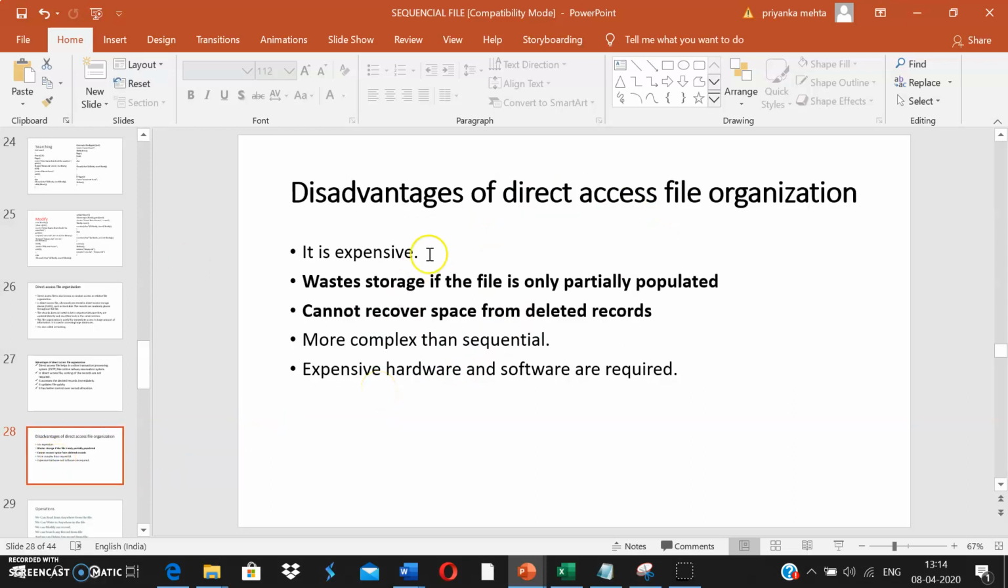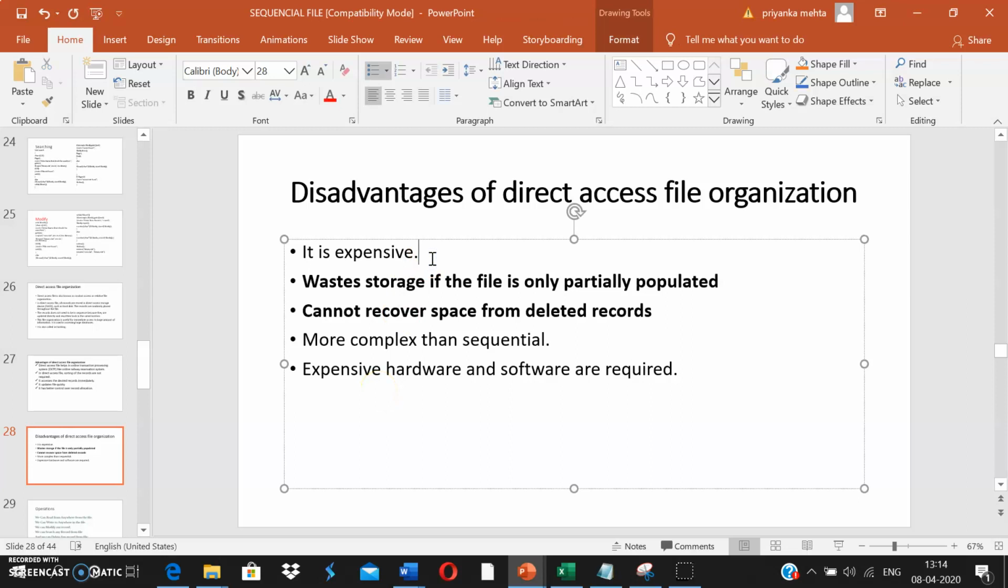The disadvantage of this file organization is that it is expensive. It requires both extra hardware and software to implement it. Moreover, the concept used for implementing direct access file organization is comparatively different. Storage is wasted if the file is only partially populated.